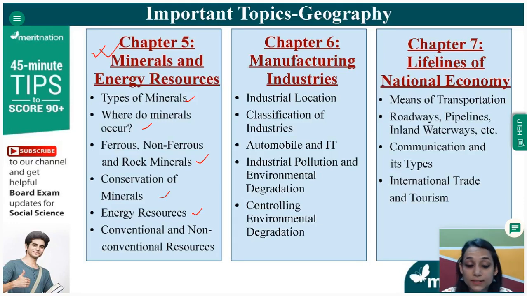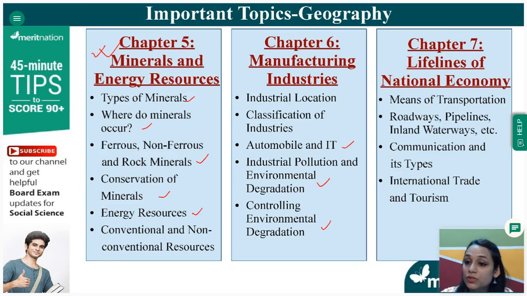Now, in chapter 6, that is manufacturing industries, okay? Industrial location is important. Where are certain industries located, like the iron and steel industries, etc. Classification of those industries is again important. Automobile and IT industry, industrial pollution and environment degradation, another important topic, because industries, as we all know, lead to certain environment degradation. Industrial pollution, how is it contributing to the environmental degradation? What are the steps that have been taken to control that environmental degradation of soil, land, rivers, etc. All of these topics are important.